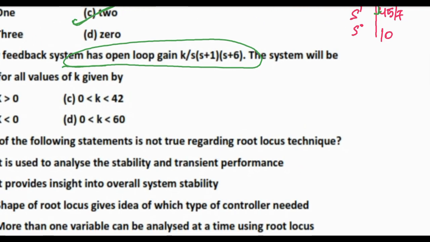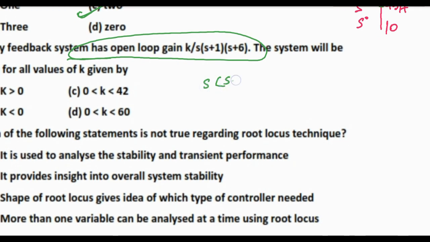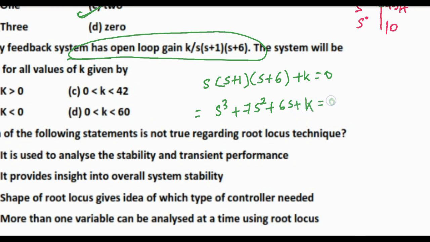I can write the characteristic equation as S into S plus 1 into S plus 6 plus k is equal to 0. This is coming to be S cube plus 7s square plus 6s plus k is equal to 0.